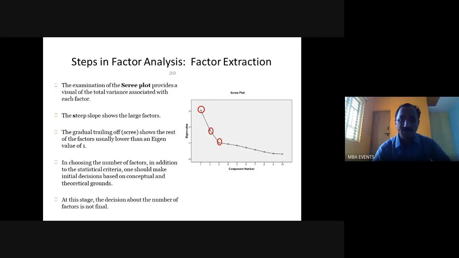In choosing the number of factors, in addition to the statistical criteria, one should make initial decisions based on conceptual and theoretical grounds.